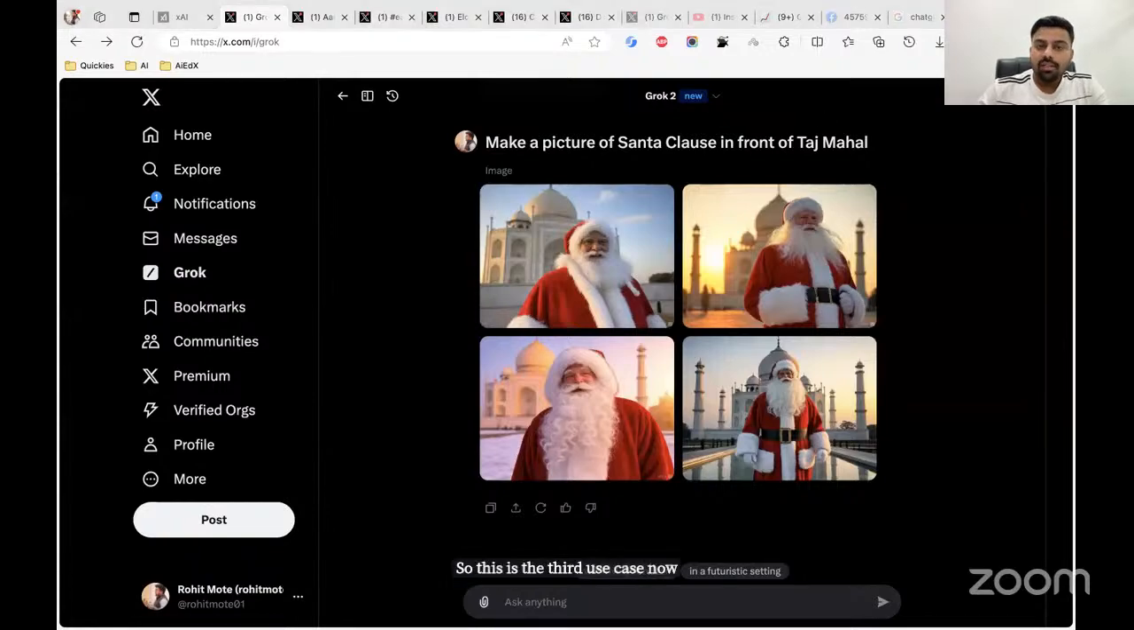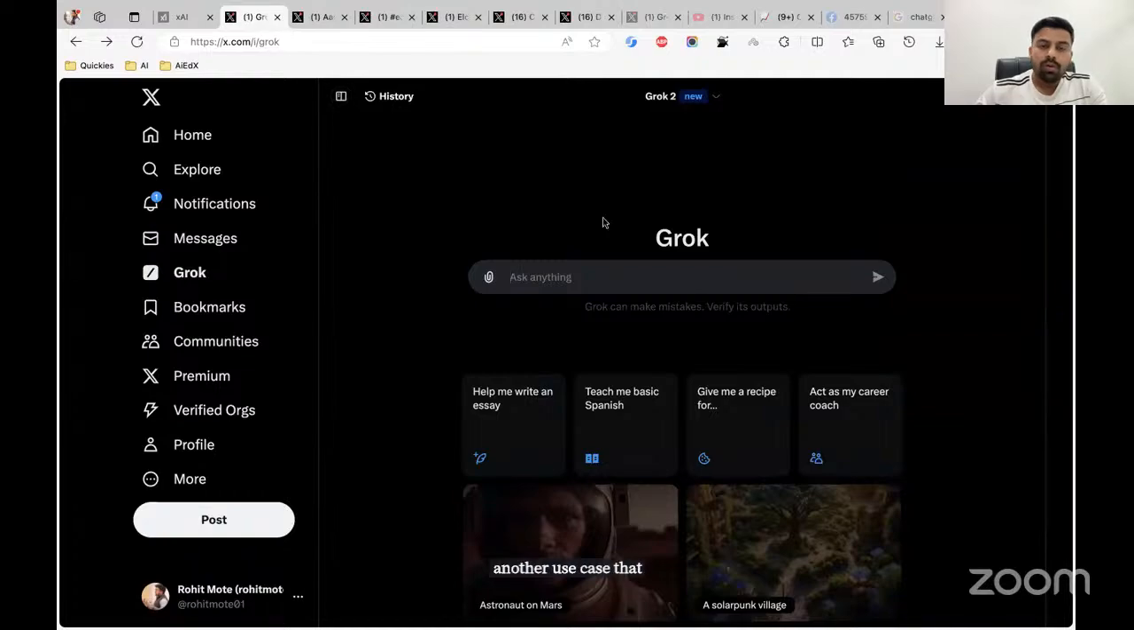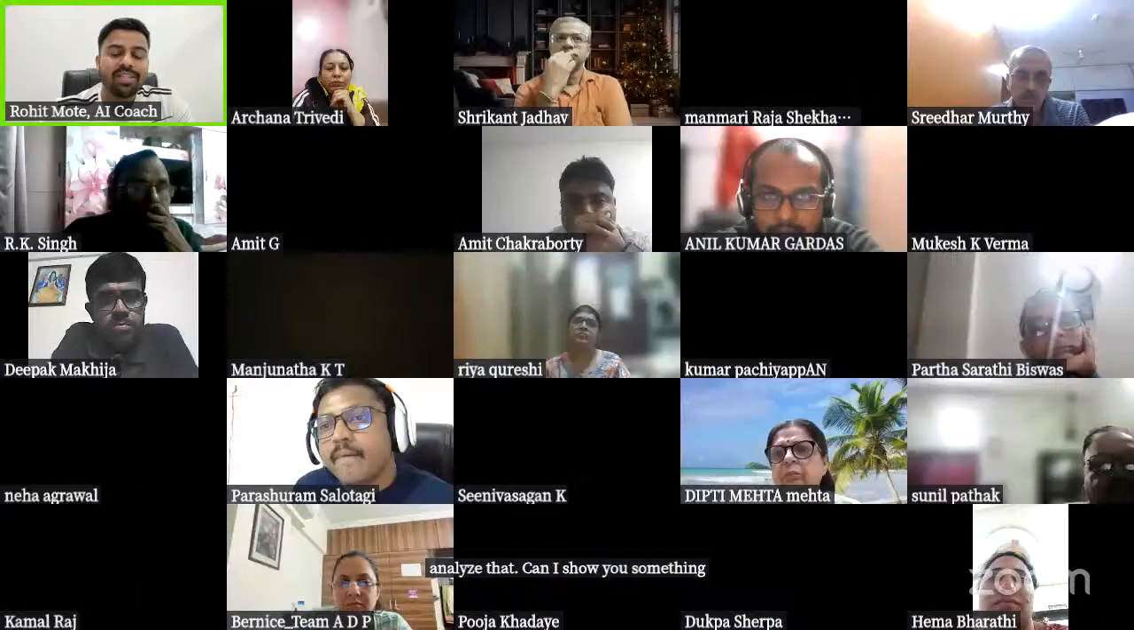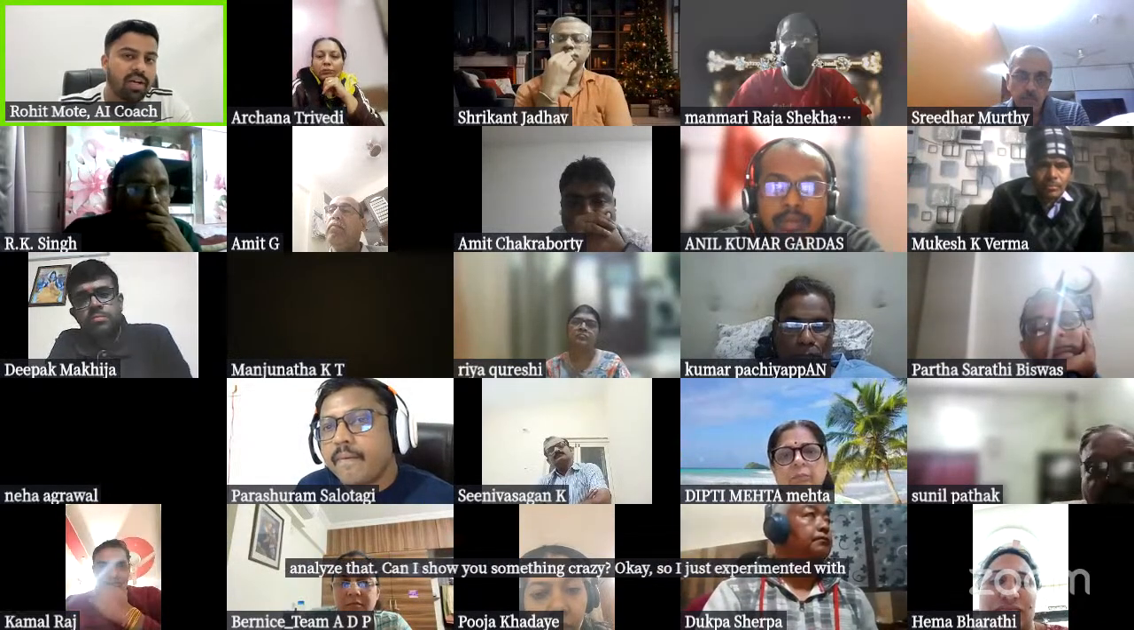Now, another use case that I want to show you about Grok, which is kind of similar to ChatGPT. You can upload your own images and ask it to analyze them. Can I show you something crazy? I just experimented with this because I read about it.